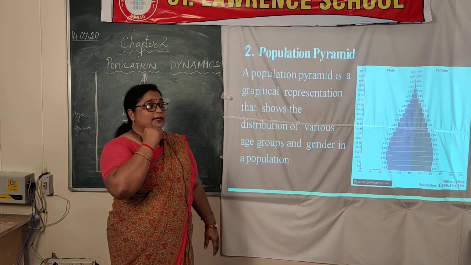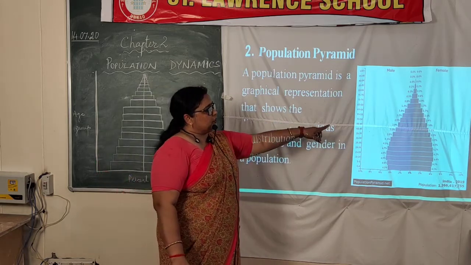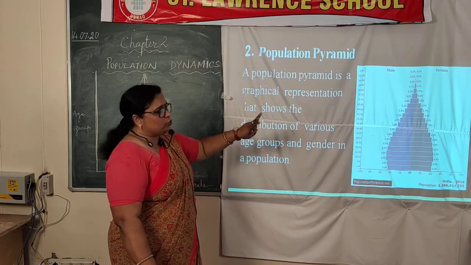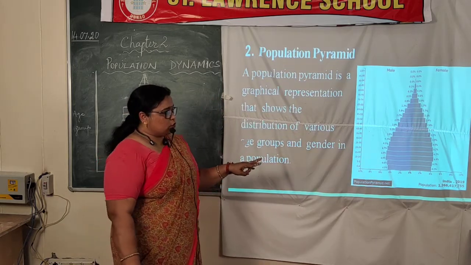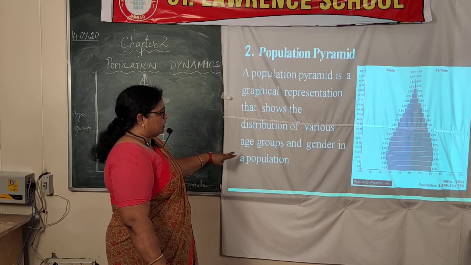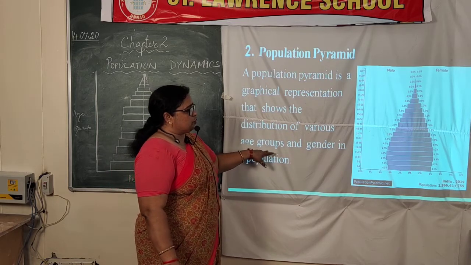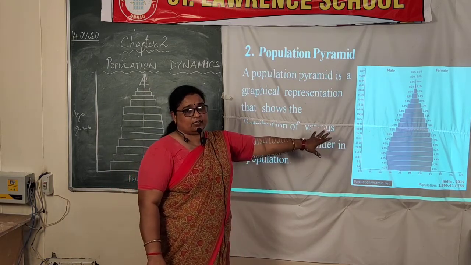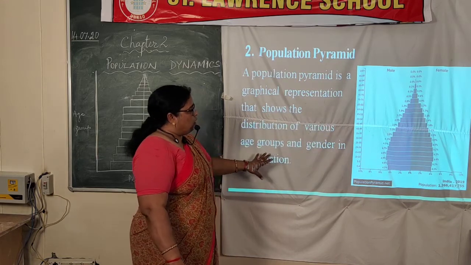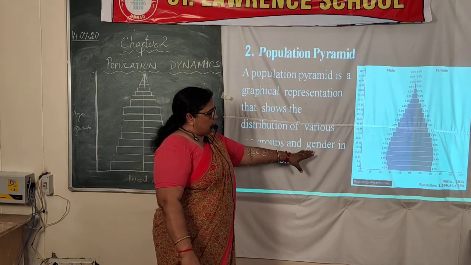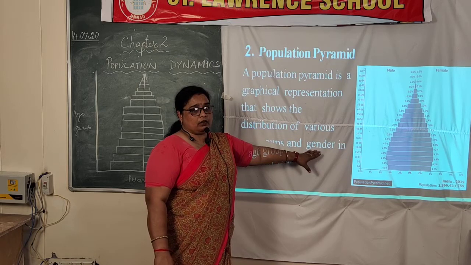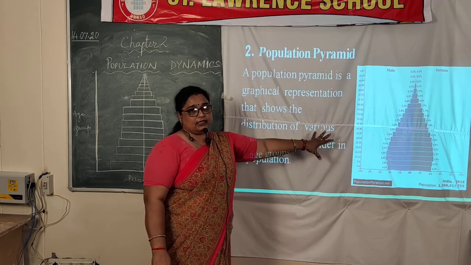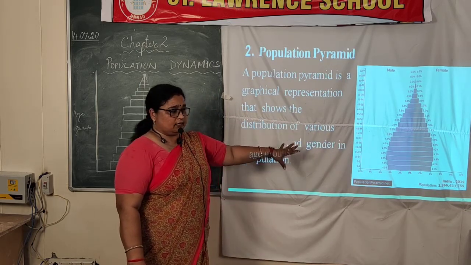Remember, by this population pyramid we can understand two things. What are those two things? One is what age groups are present in a country or in a region. Second is what ratio of gender, meaning male and female, are present in a country or in a region.